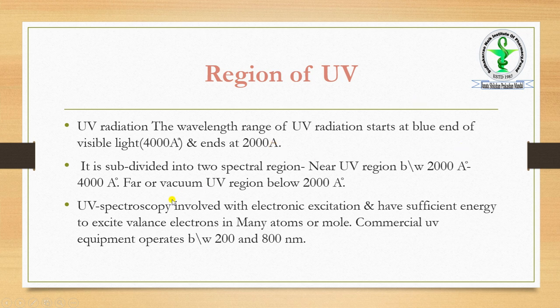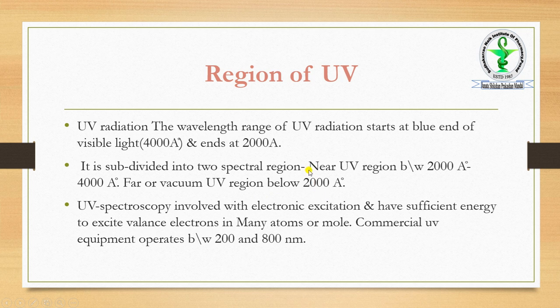So it is divided into two special regions: the near UV region, very near to the visible region, from 2000 angstrom to 4000 angstrom, and the far or vacuum region, from 1000 angstrom to 2000 angstroms.